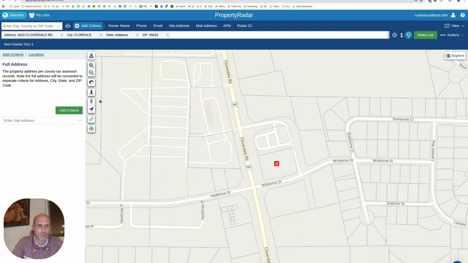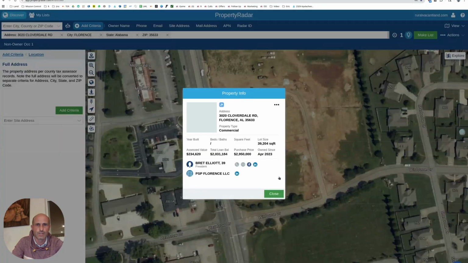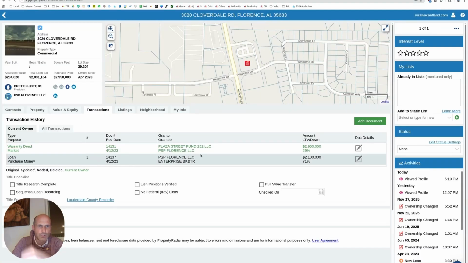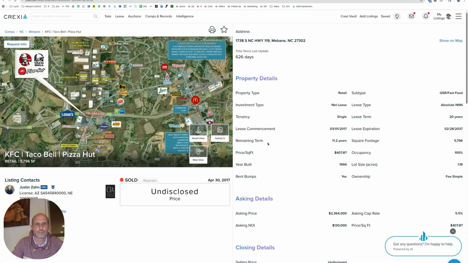Okay, so here's our property. This looks like it's going to be messy, like a split. I don't think we're going to get clean numbers on this one. Yeah, we're not going to get clean numbers. Somebody bought the land before and then turned it into a Slim Chicken. So somebody got like the whole development and made a couple things here. This is not going to be a good example.